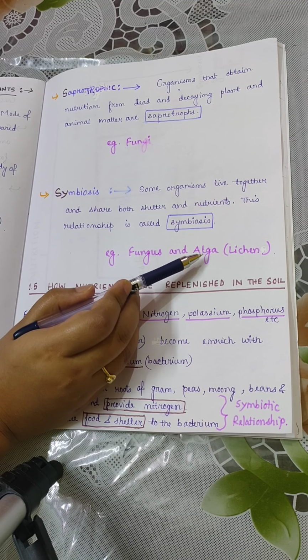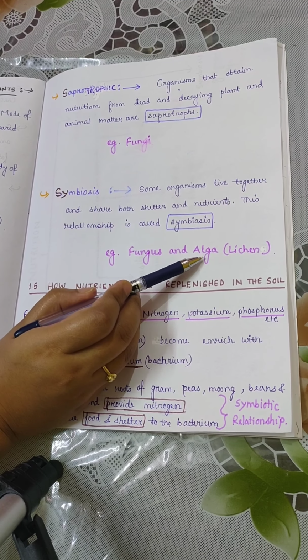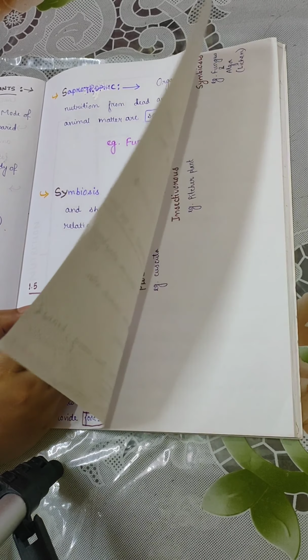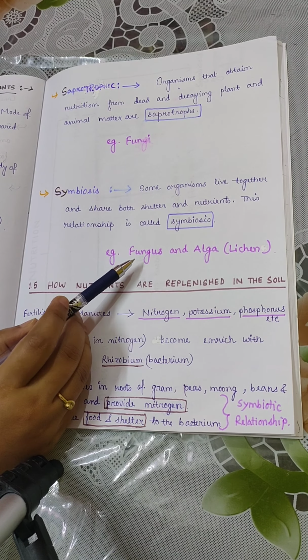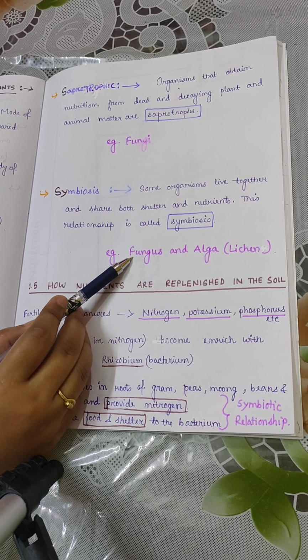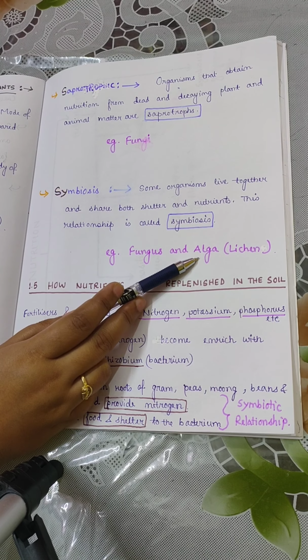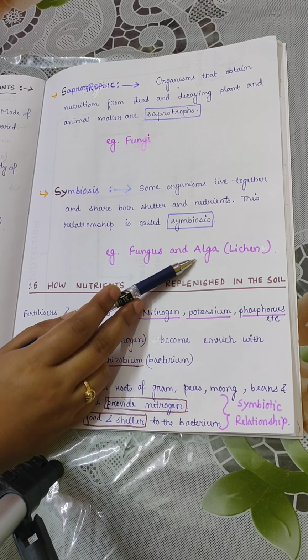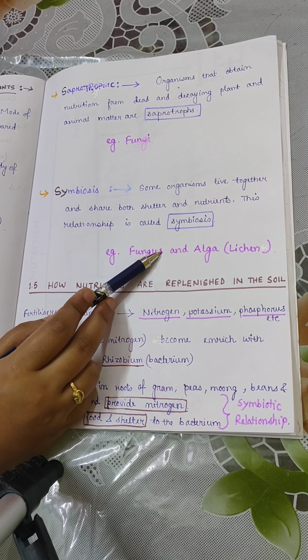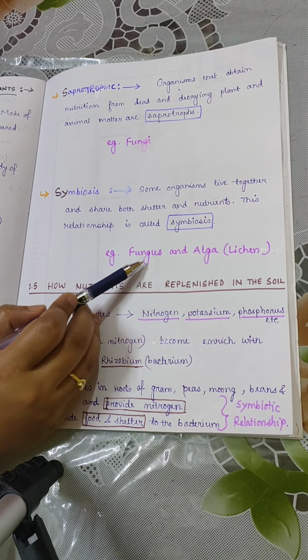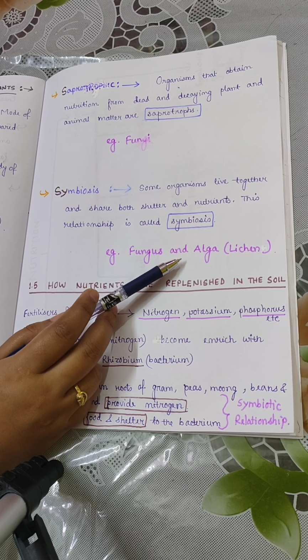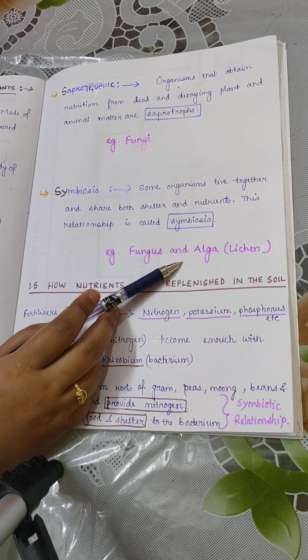Alga contains chlorophyll pigment, so it can produce its own food, but fungus cannot produce its own food. The fungus provides shelter, water and minerals to the alga, and in return the alga prepares food and provides food to the fungus. So in this relationship, they both help each other. This relationship is called symbiosis.